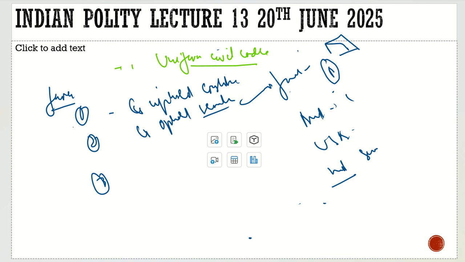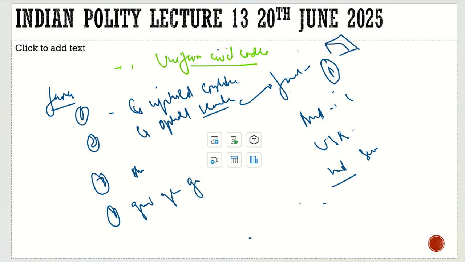Third, it will end the allegations of minority appeasement, because we are bringing in different laws for the different minorities. They have different laws they follow, and they may be discriminating in nature, but they are there. And the fourth argument in favor is to give gender justice.